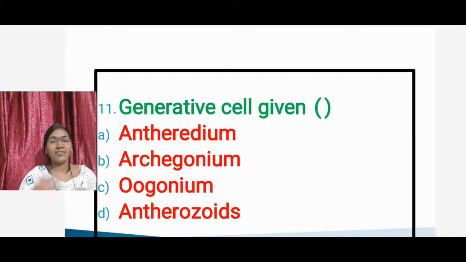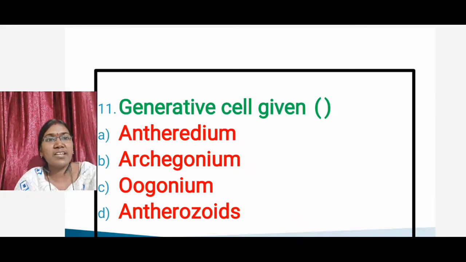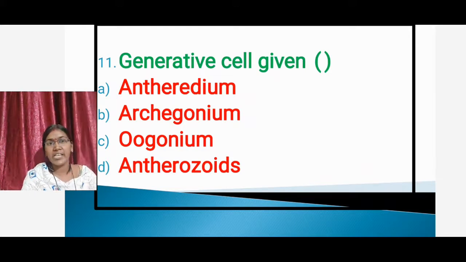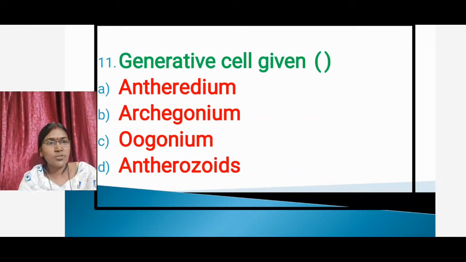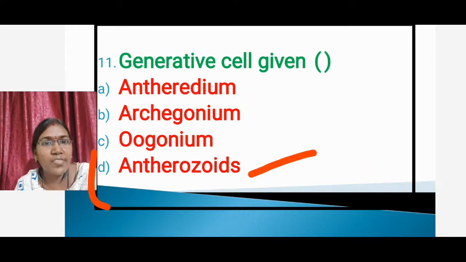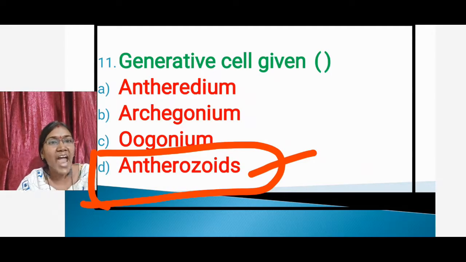When the generative cell of the antheridium germinates, which product does it give? Option A, antheridium. Option B, archegonium. Option C, oogonium. Option D, antherozoids. The answer is option D, antherozoids. When the generative cell germinates, it gives antherozoids, which are nothing but sperms, the male gametes. So the answer is antherozoids.